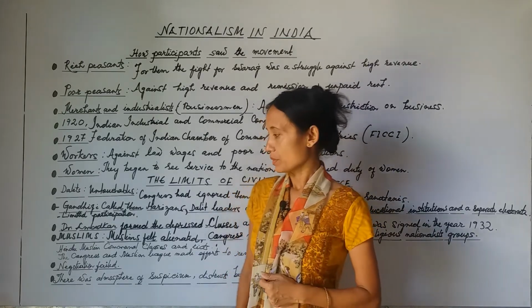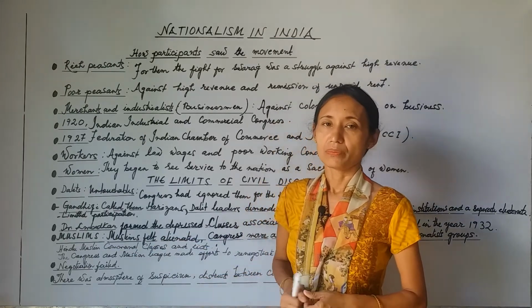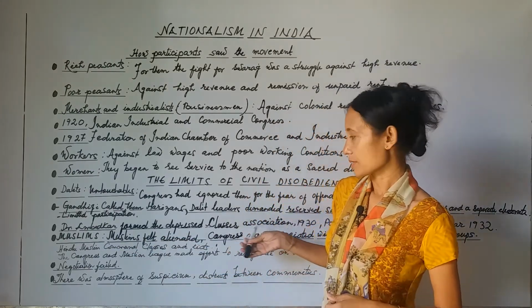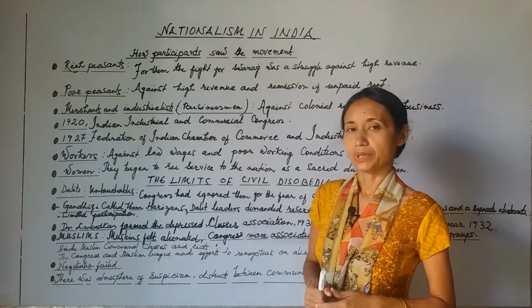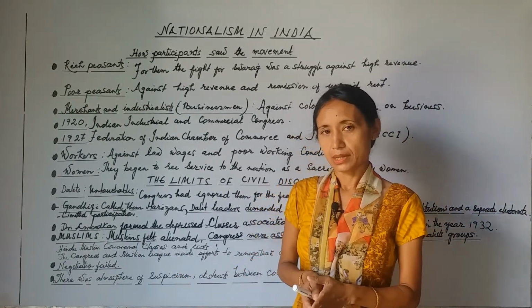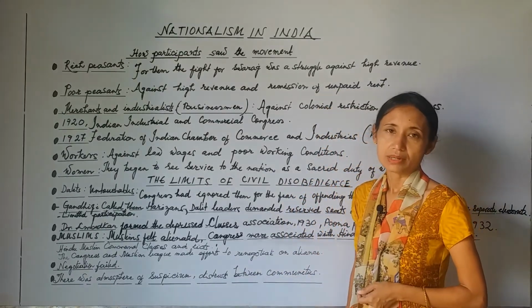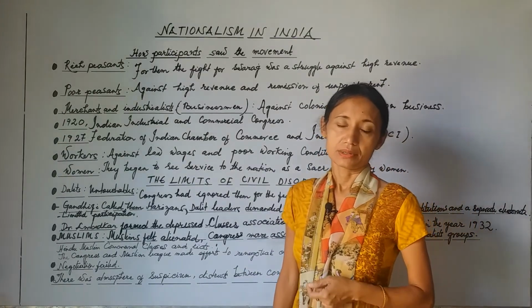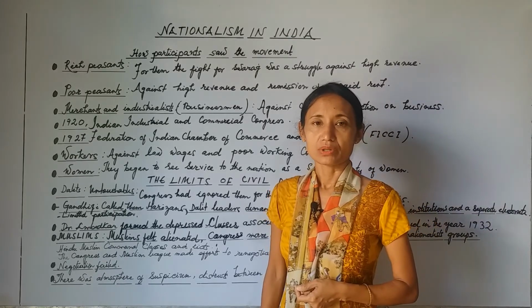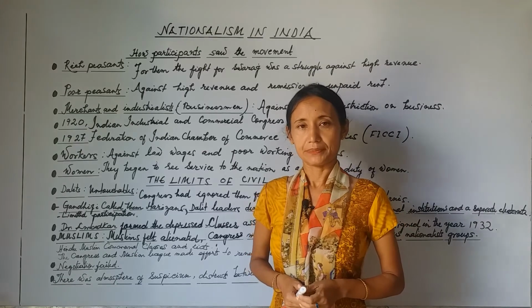Now, afterwards, Dr. Ambedkar formed a Depressed Class Association in 1930 for the Dalits. He organized the Dalits and was also present in the Round Table Conference in London.